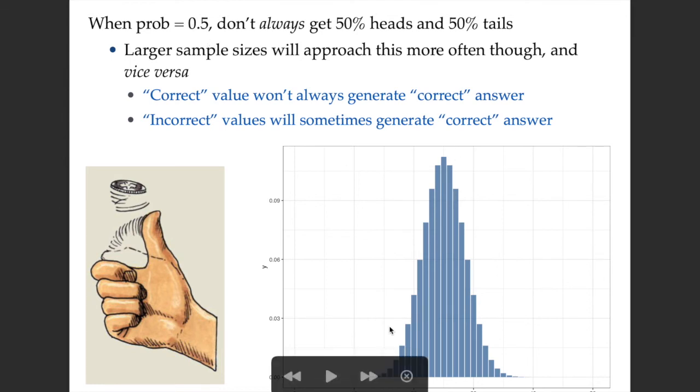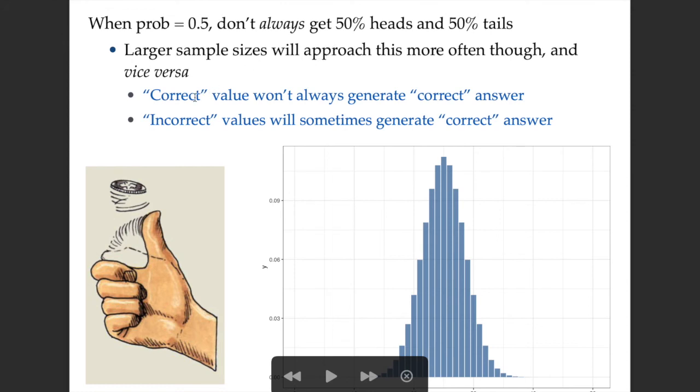So there's noise in these distributions, right? But the larger our sample sizes are, the closer they're going to approach the true probability, the true frequency. So if we flip a coin 1,000,000 times, then our frequency of heads and tails is going to be very, very close to 50-50. But the smaller our sample sizes are, the more different they could be.